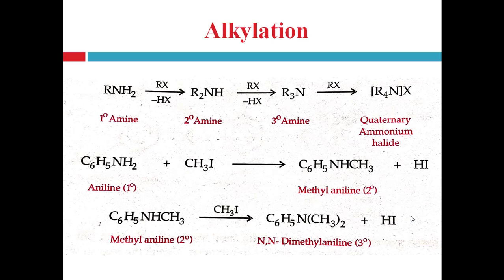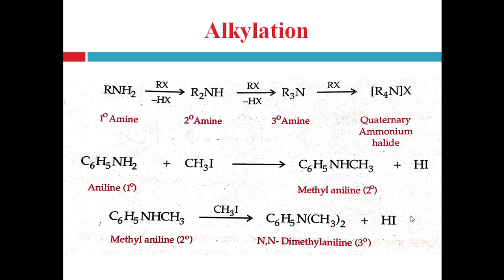Next reaction is alkylation. Alkylation means addition of an alkyl group, for example methyl, ethyl, propyl, etc. So it is the addition of an alkyl group to the amino nitrogen. All amines, that is primary, secondary and tertiary amines, undergo alkylation with alkyl halides and form the next higher class of amine.